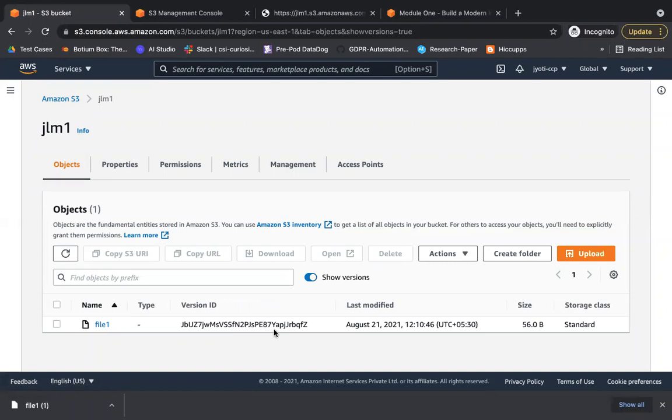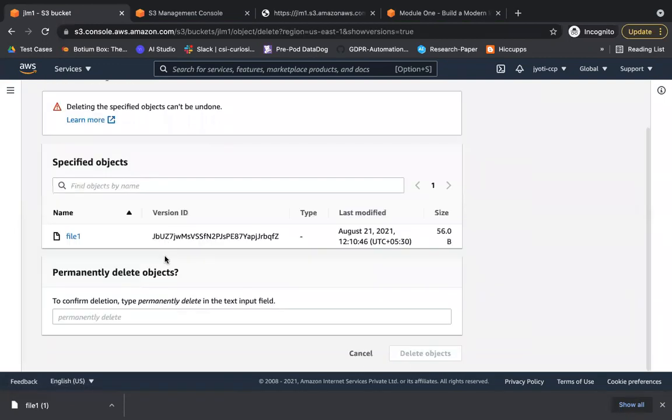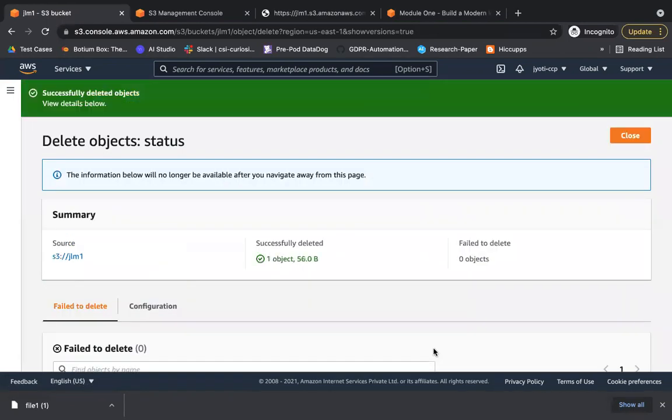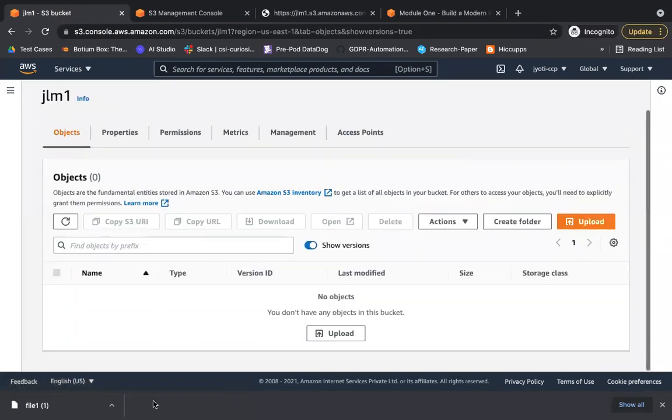So let me go ahead and delete this. Suppose somebody else logged into my system and deleted this. It says permanently delete, and I'm typing it. Now can you see the object here? No, right? So now how can I enable this? How can I get my file back?